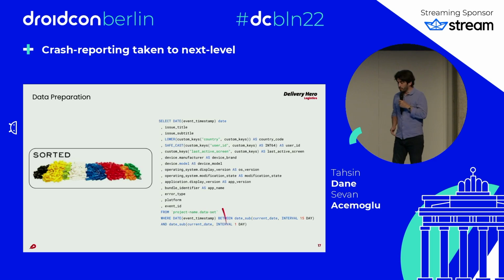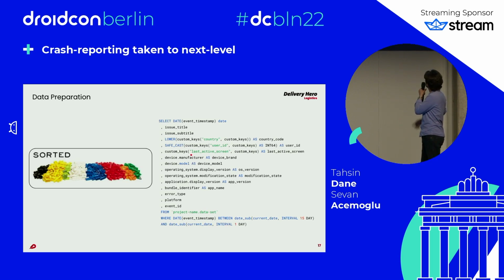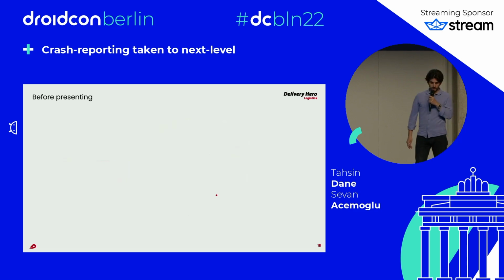So this is my query, and you can use it too. If you have custom keys, you just need to put them there. You also have the platform information and some operating system information you can pull. So if you have a custom key for your user ID, you can also see which user actually got a crash, and you can link it with other tables in your company. Next slide, please.